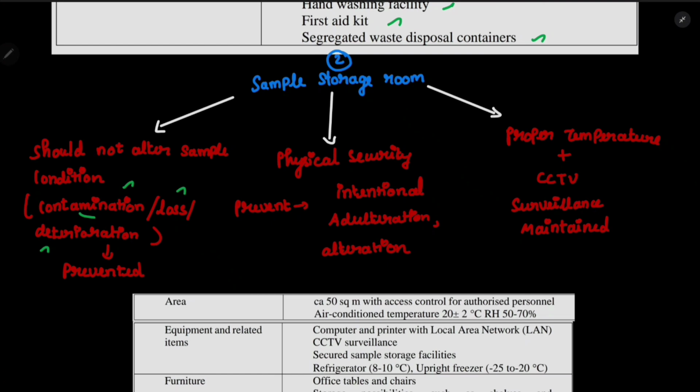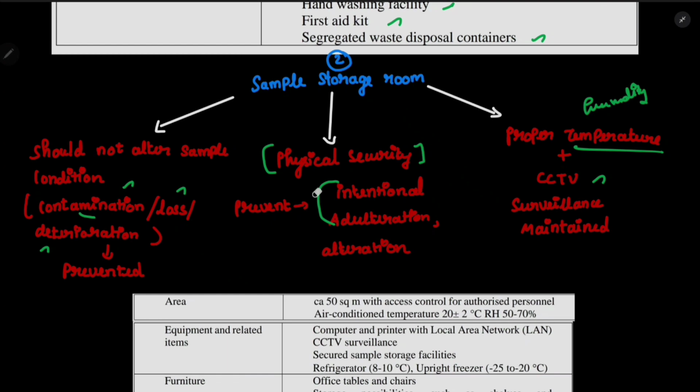How to do this? It's simple. Maintain a proper temperature and humidity. If we have the proper temperature and humidity needed for the specific sample, we can keep it, right? And CCTV surveillance is also there. And finally, physical security. Physical security means obviously only the authorized person can enter, and it will prevent the intentional adulteration and alteration, which I have told you previously.